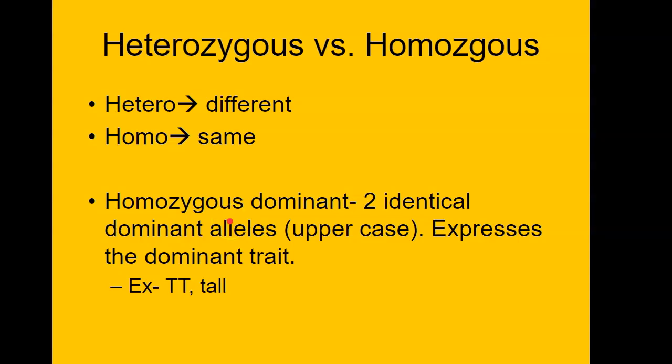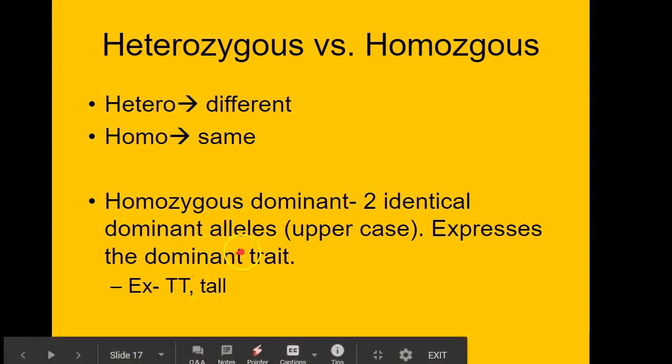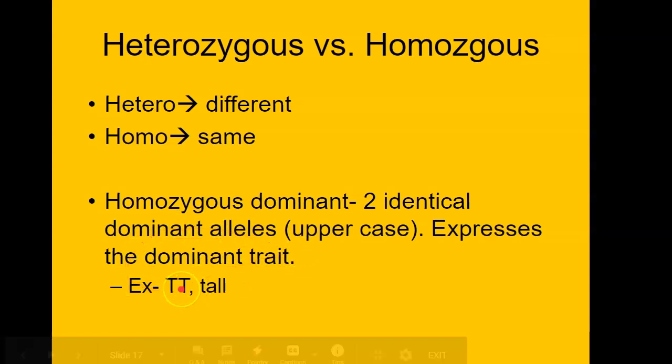So in the case here, it's uppercase. So big T would be homozygous dominant, and that's always going to express the dominant trait. So big is always going to give you the dominant trait. So if we're talking about tall versus short, where tall is dominant to short, it's going to come up tall. So homo means same, dominant means big T.